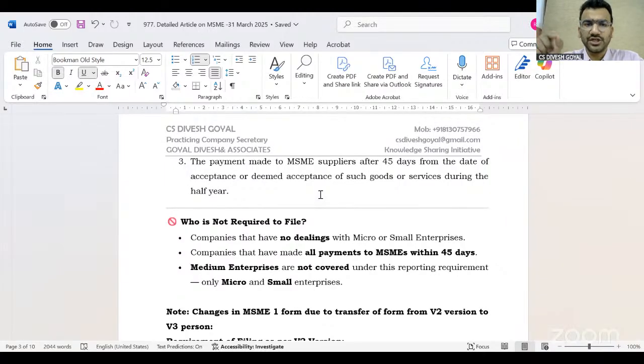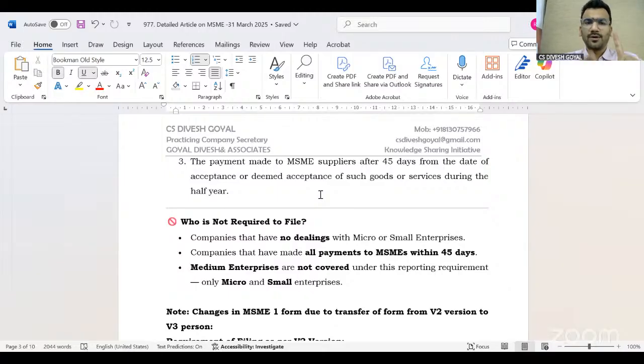But if the second condition is no, then let's check condition number 3. Whether the payment was made to the MSME supplier after 45 days from the date of acceptance during the half year. So whether you have made the payment or not, if both things are after 45 days, then definitely you have to file this form for your company. So you have to check the criteria.